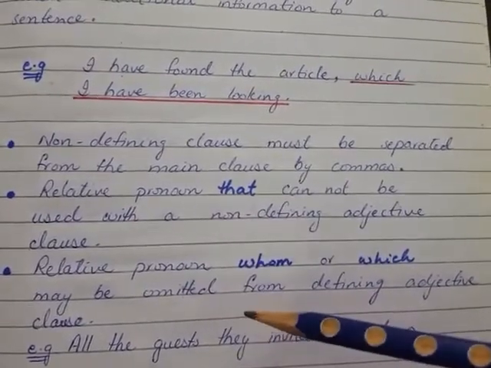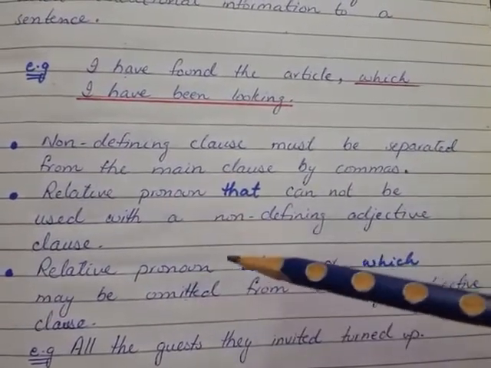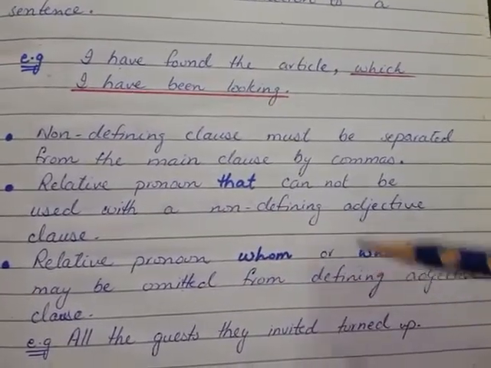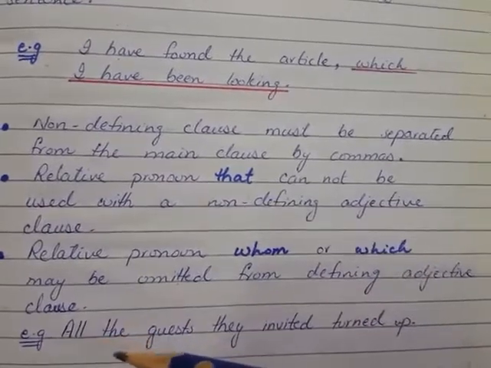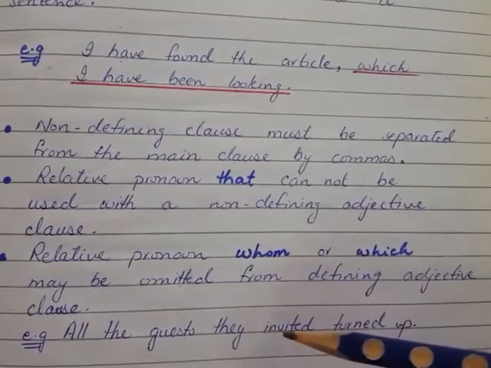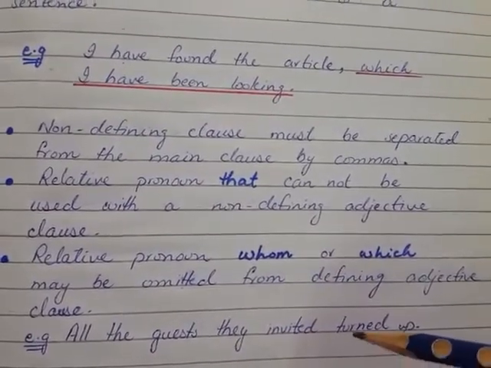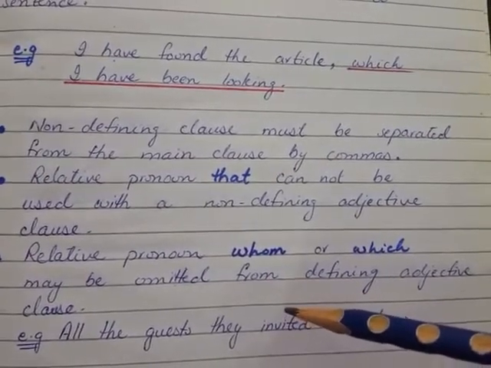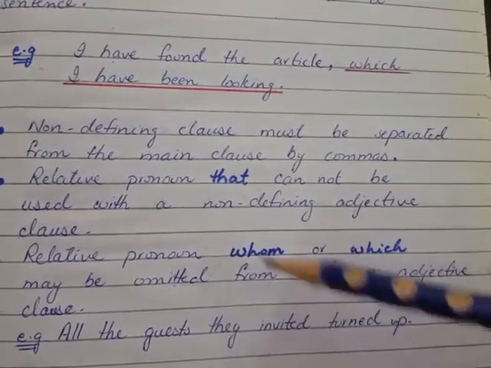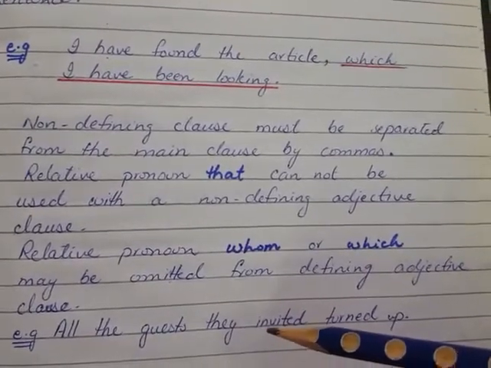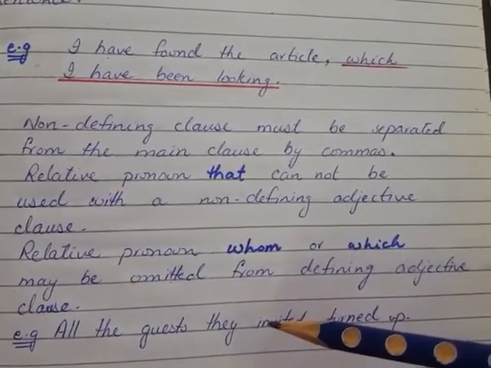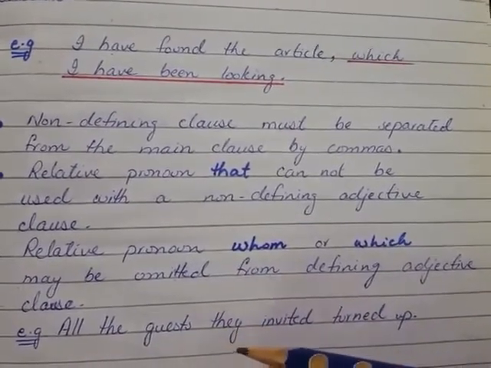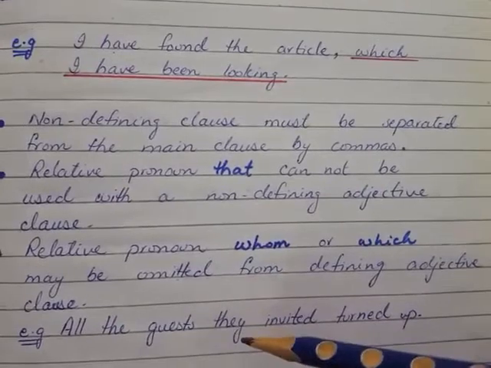For example, all the guests they invited turned up. The sentences in which we don't have any relative pronoun but there is a subordinate clause, it shows that it is a defining clause or a restrictive clause.